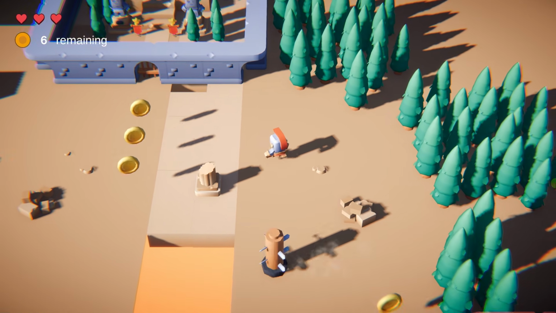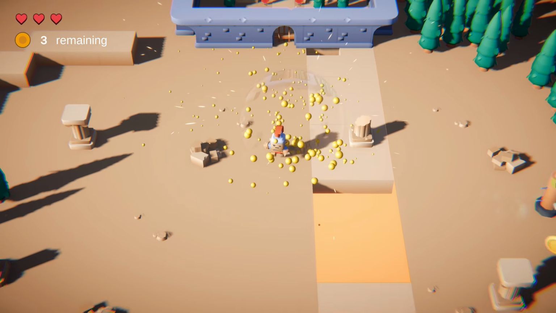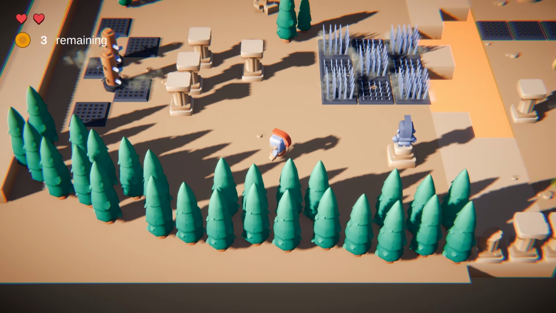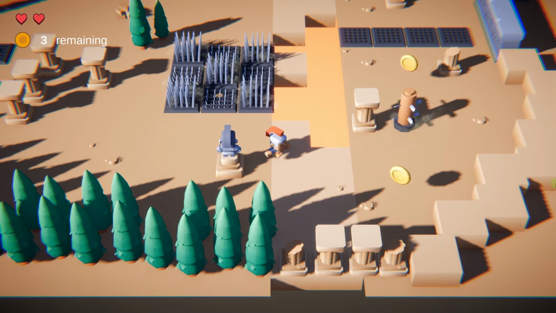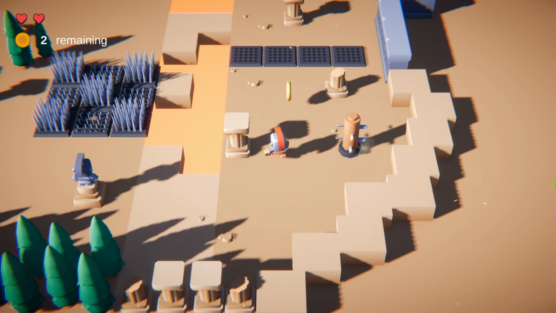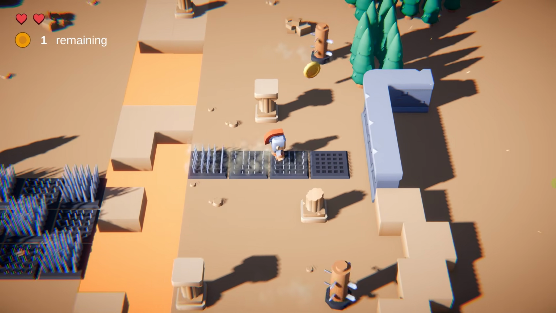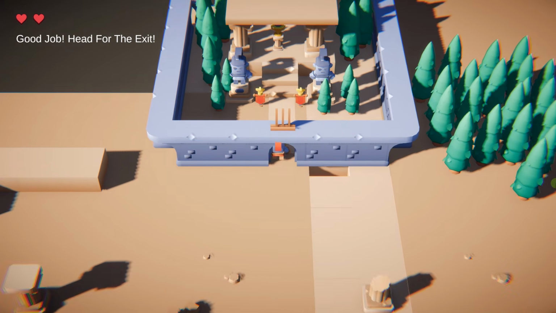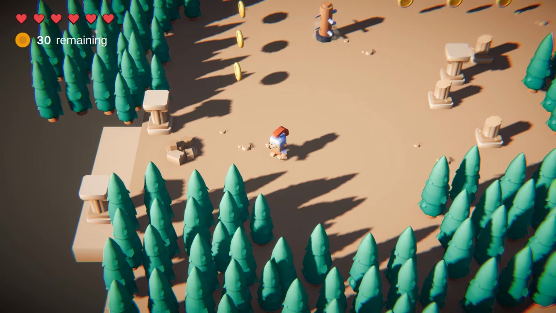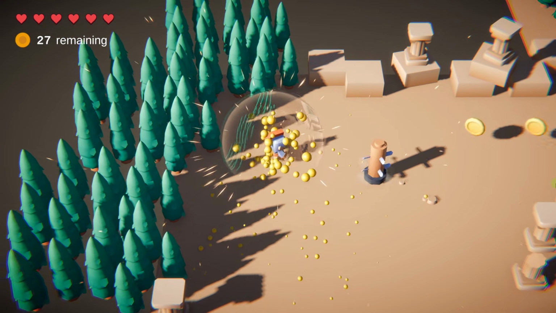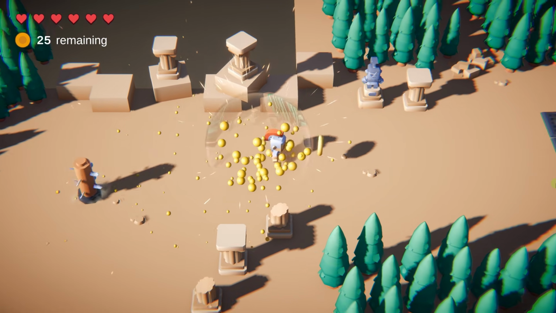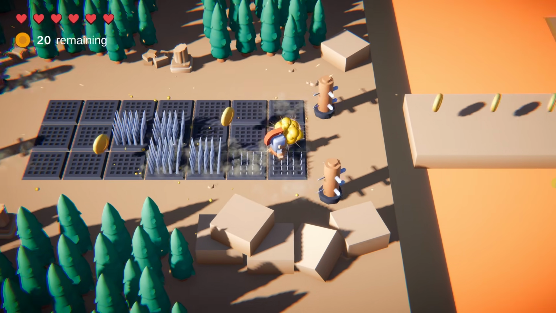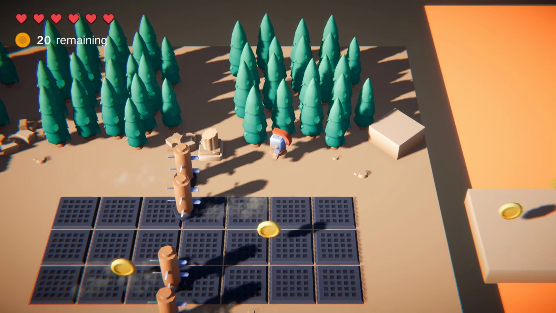I personally learned programming by making games and having fun and learning along the way, and this is how this course is structured. We're going to see some real examples of situations that you're going to be in and how to find your way around Unity and how to use the C# programming language. If you've ever been afraid of programming or you think it's too complicated or too hard, in this course we're going to see how fun it can be. You're going to see that actually if you learn a little bit of programming, you're going to unlock a lot of potential and you're going to finally be able to express all the game ideas that you have.